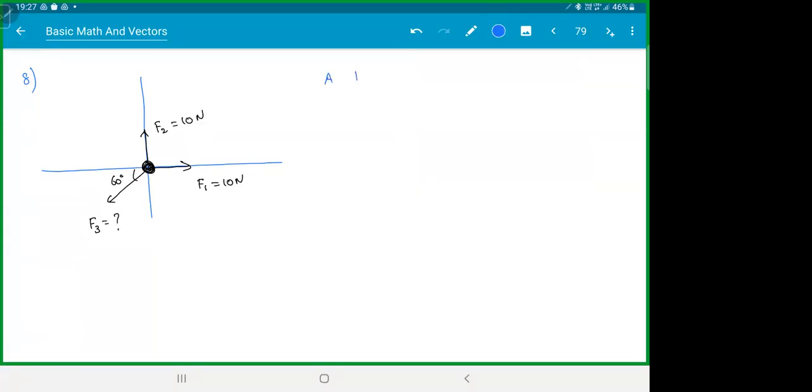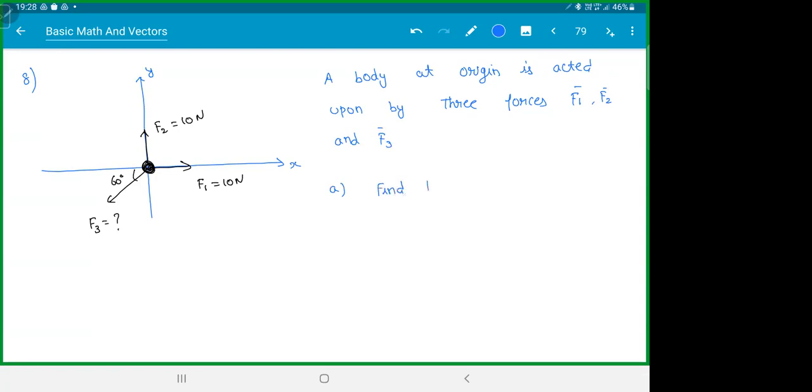So the first question: find the magnitude of F3 if the body is in equilibrium, or the body is at rest. The body is not moving means it is in equilibrium.